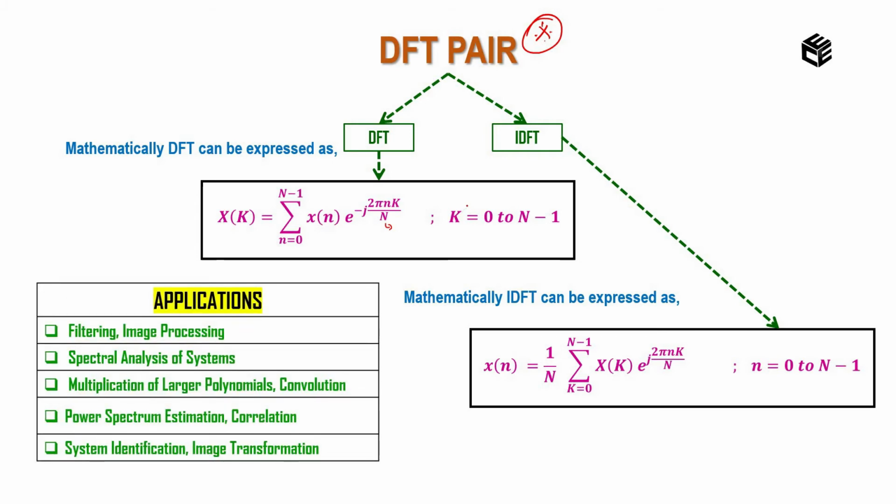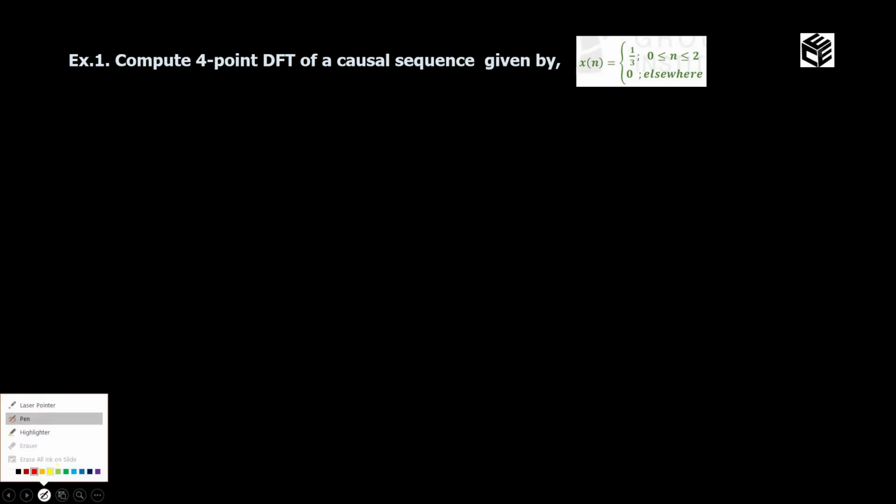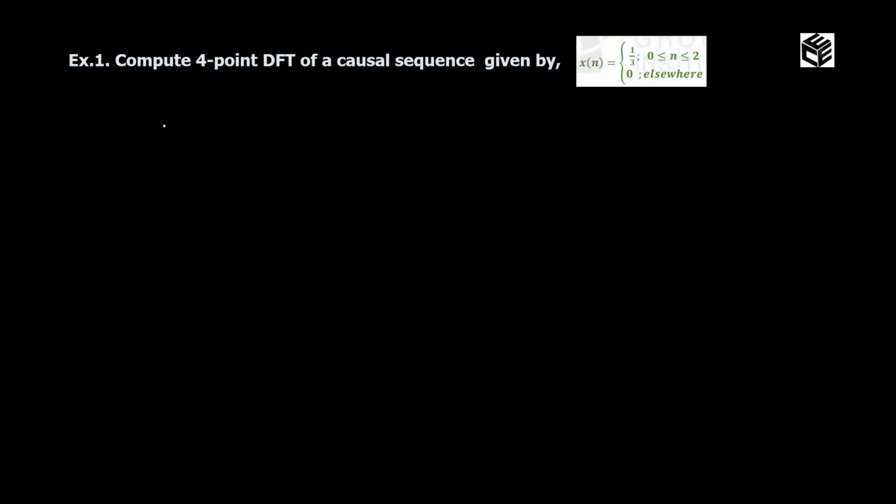Okay. Now the application side of this DFT is, it is broadly used in image processing, signal processing, image transformation, correlation, convolution, power spectral analysis. Now let's see a problem. That is, compute a 4-point DFT of a causal sequence given by x of n is equal to 1 by 3, 0 less than or equal to n less than or equal to 2 and 0 elsewhere.